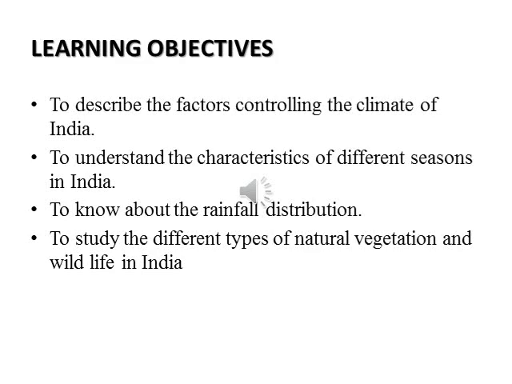Then to know about the rainfall distribution. Which part of India receives more rainfall, which part receives less rainfall, and which part receives moderate rainfall. Then to study the different types of natural vegetation, that is the forest cover and wildlife in India. So in this lesson you are going to learn about the factors controlling the climate of India, the characteristics of different seasons, the rainfall distribution of India, and finally the different types of natural vegetation, that is forest cover and wildlife in India.